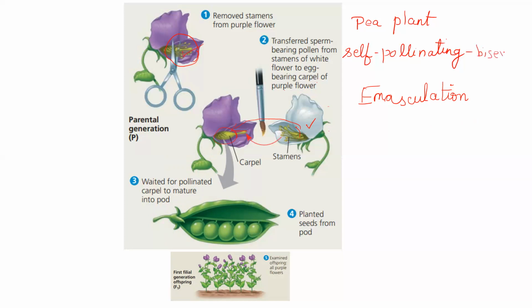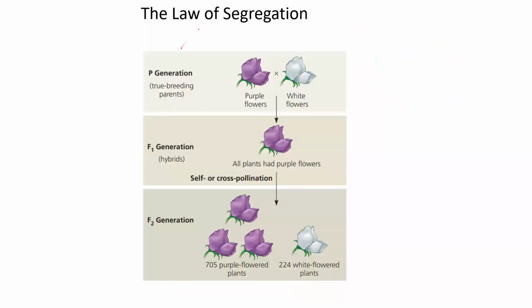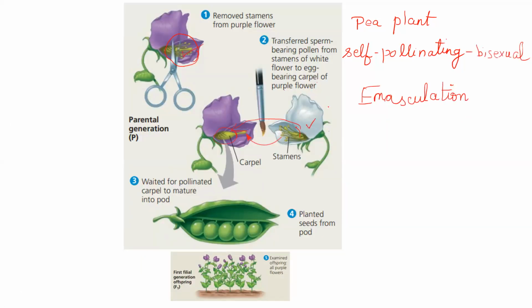Okay, so that is why you have to excise the male part. The male part from this plant has been excised, cut, removed. So that is going to be interpollinated by the other one. So what happens is this is the parental generation. This is the parental generation. So this is the F1 generation, first filial generation. In the first filial generation, the pods are produced.